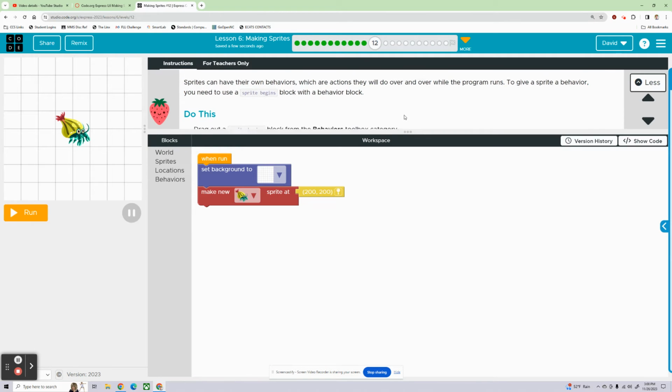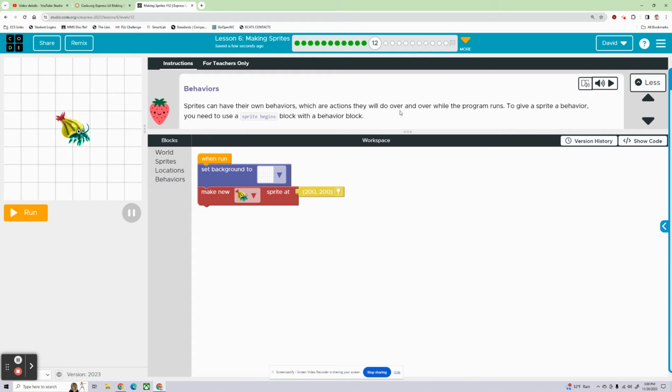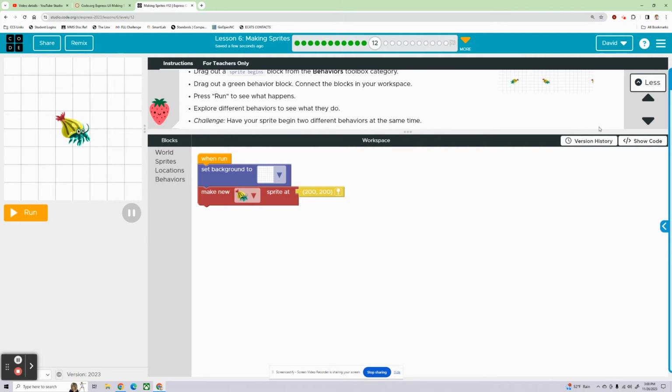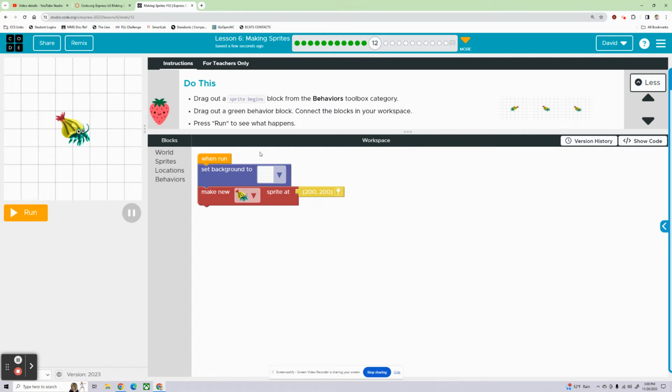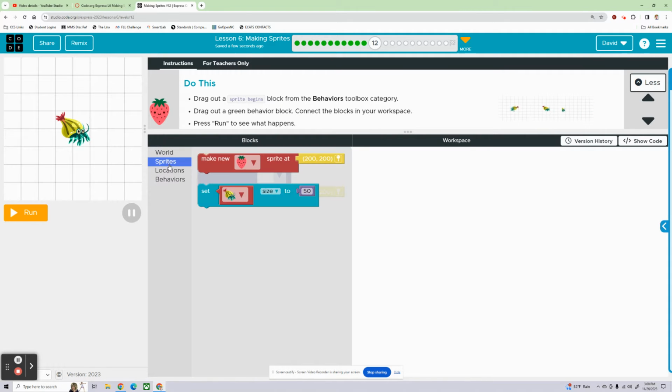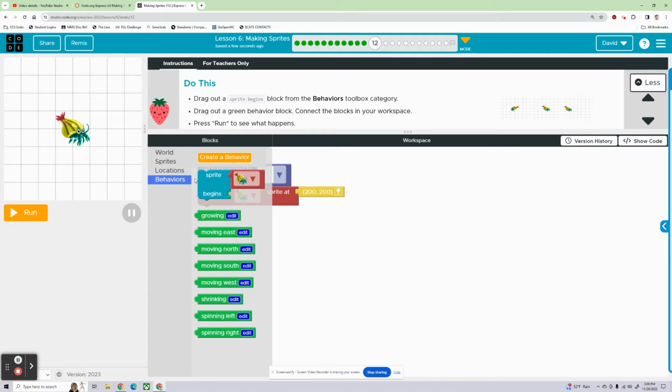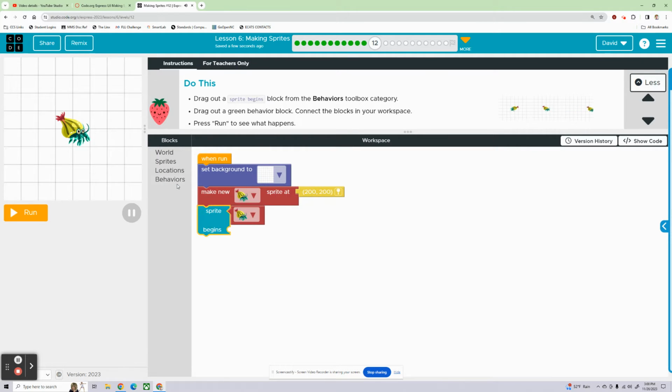Bubble 12. I like that we're actually coding now. The first few bubbles, we weren't coding at all. Behaviors. Sprites can have their own behaviors, which are actions they will do over and over while the program runs. To give a sprite a behavior, you need to use a sprite begins block with a behavior block. So let's find a sprite begins block. Imagine it's here. Set size, behaviors. Okay, sprite begins. So we've got our hermit crab.